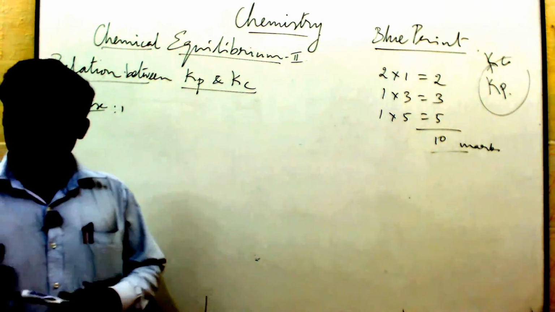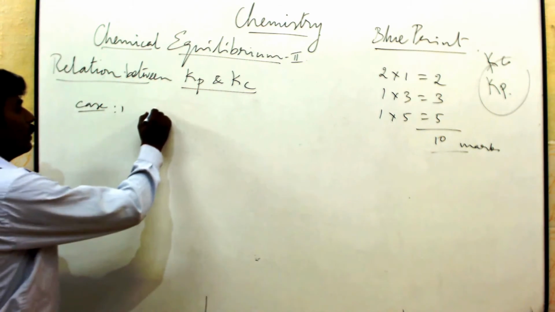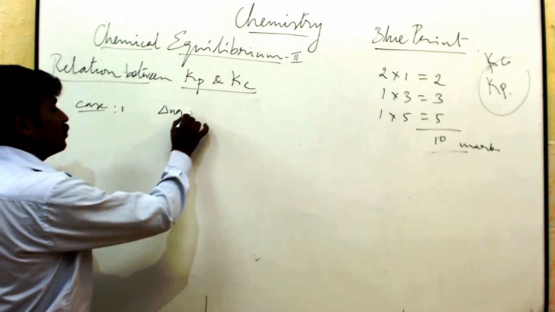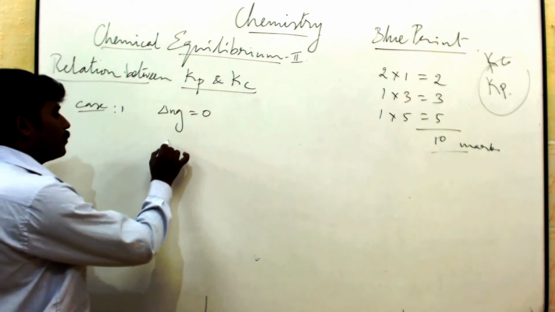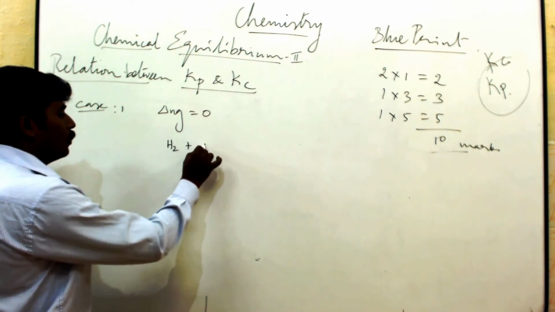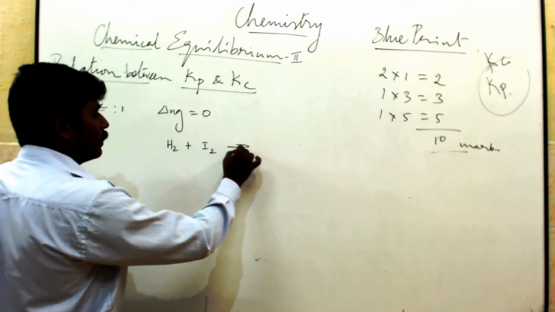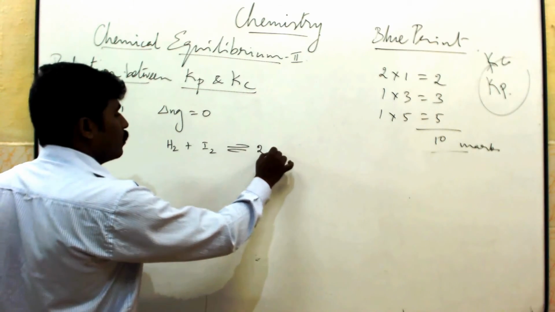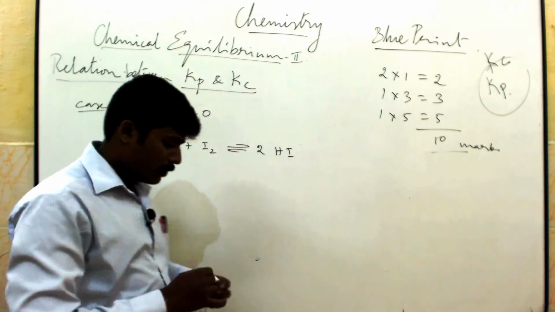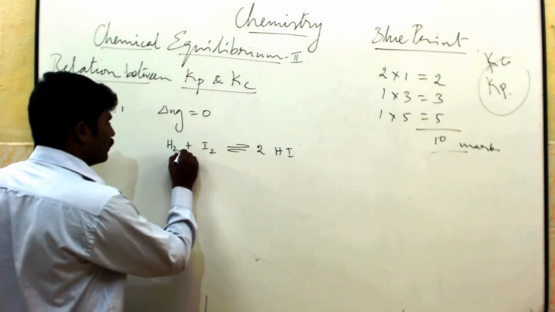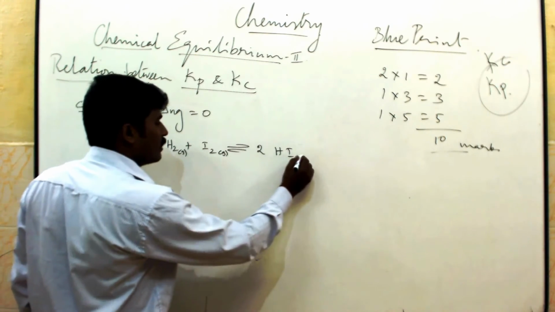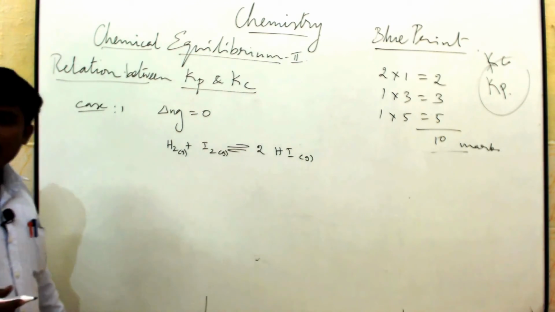Del Ng is equal to 0. Del Ng value is equal to 0. For example, H2 plus I2 will give 2 molecules of HI. It's a gaseous reaction, gaseous reactant and gaseous product.